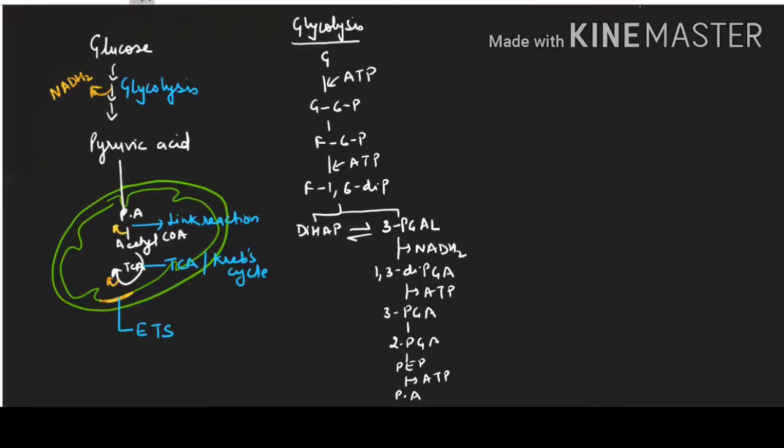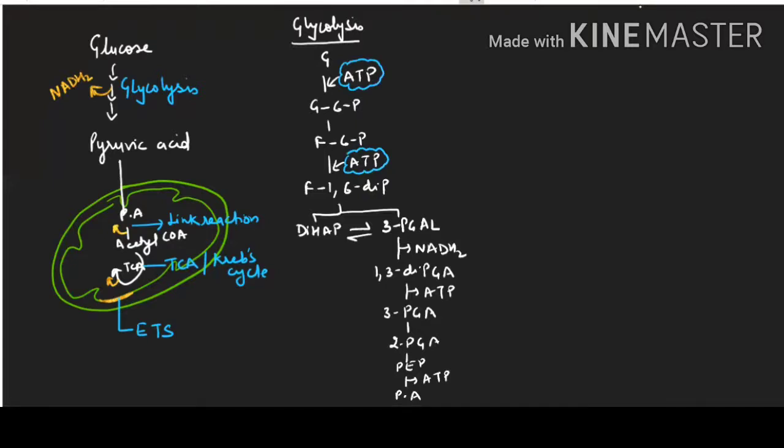So what you have to remember here is that this is the ATP which is used, and this is the ATP also used. The 2 ATP we have used here, and see what ATP we are producing. We are producing a total of 4 ATP. Why?